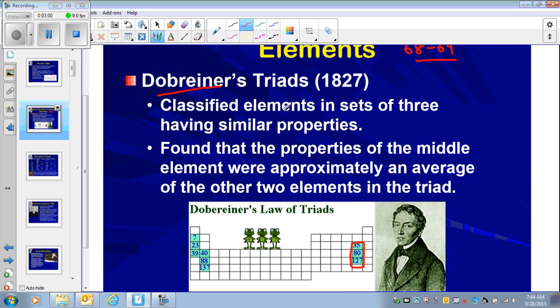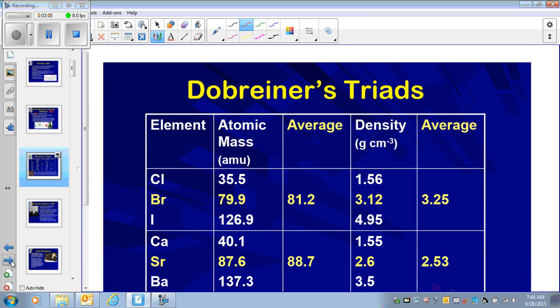Like he said that we can have barium, strontium, and calcium together. The way he said it was that the properties of the element in the middle of the three is the average of the properties of the other two elements. He arranged the known elements at that time, and keep in mind that we did not know all of the elements that we know today.